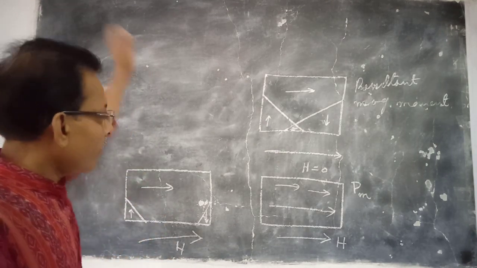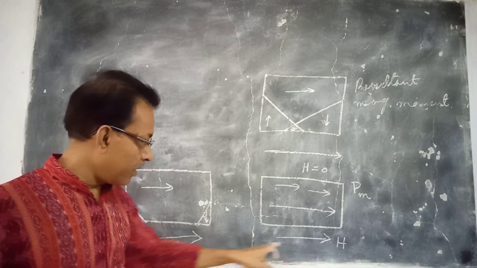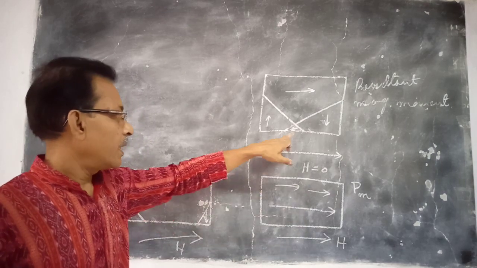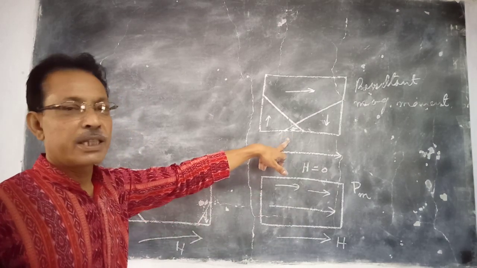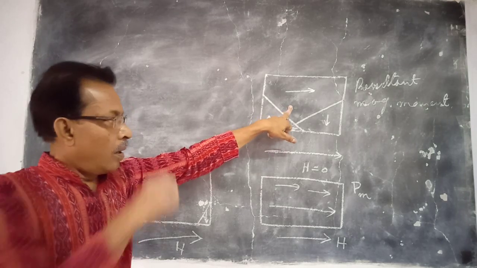So that's why, when the magnetic field is reduced from the saturation point, the material no longer comes to its original position and it retains certain residual magnetization.